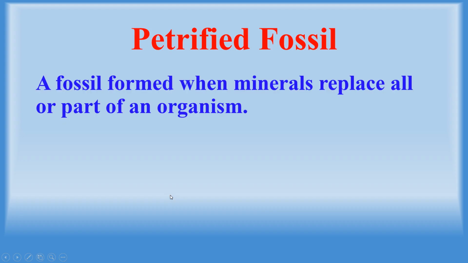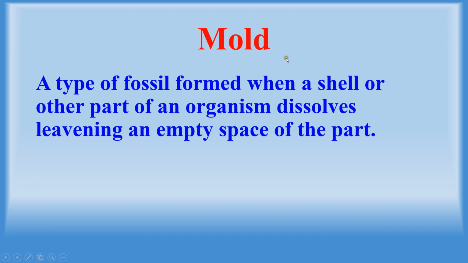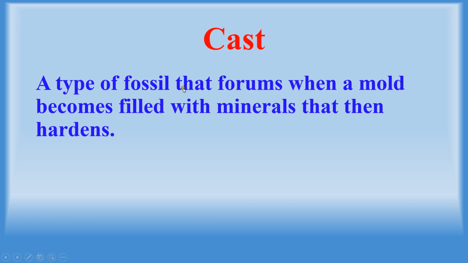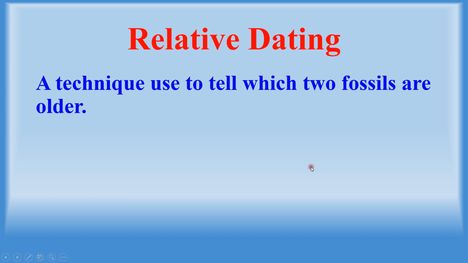Petrified fossils: a fossil formed when minerals replace all or part of an organism. This here is a petrified fossil. Mold: a type of fossil that forms when a shell or other part of the organism dissolves, leaving an empty space in the shape of the part. This here is a mold of ancient flowers. Cast: a type of fossil that forms when a mold becomes filled with minerals that then harden. This here is a cast of an ancient organism.